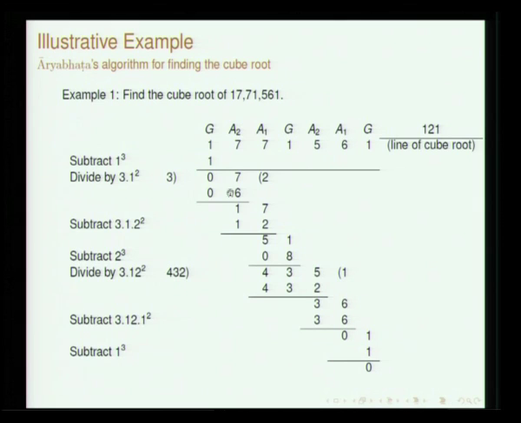in this place, and the remainder is 1 here. You bring down this, and this is the first ghana, and the operation is vargaha 3 purva gunitaha. So, 3 times and purva number 1. At this stage you get 5 as the remainder, then you bring down the ghana place. The moment you come to ghana place, you have to subtract the ghana of the previous digit. So, 2 cube has to be removed from here, and you remove. So, you get 43 here, then again repeat the same operation.